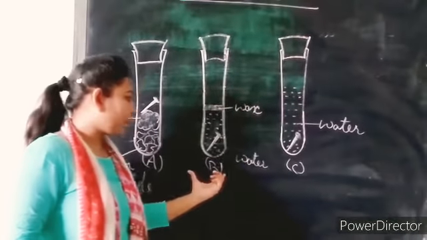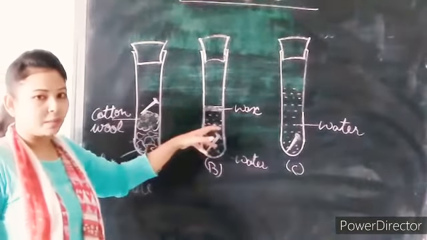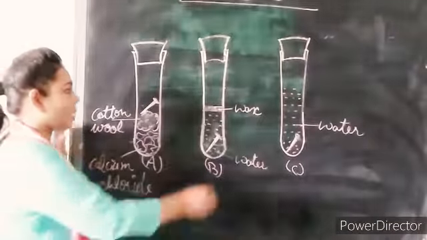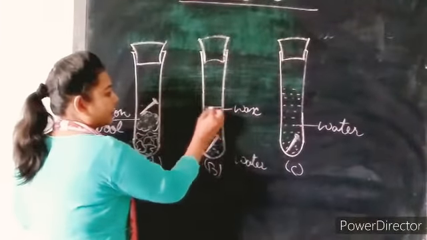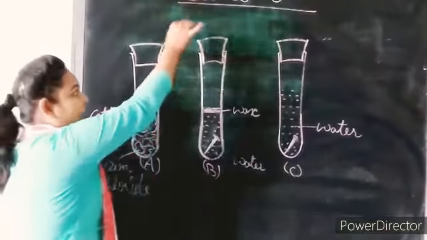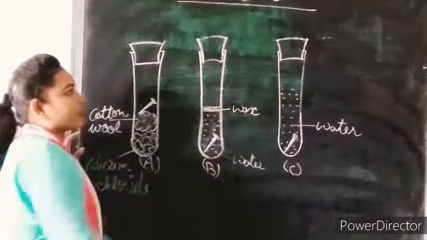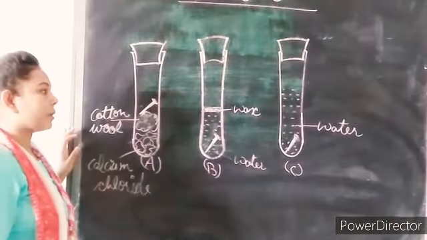Next, in test tube B, we have some distilled water and an iron nail, and afterwards a coating of wax, which means air would not go down. Afterwards we attach the cork over there.